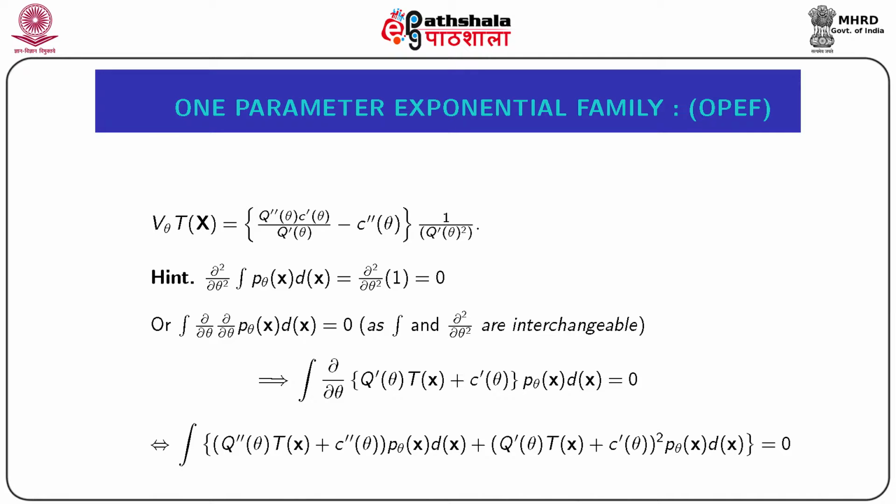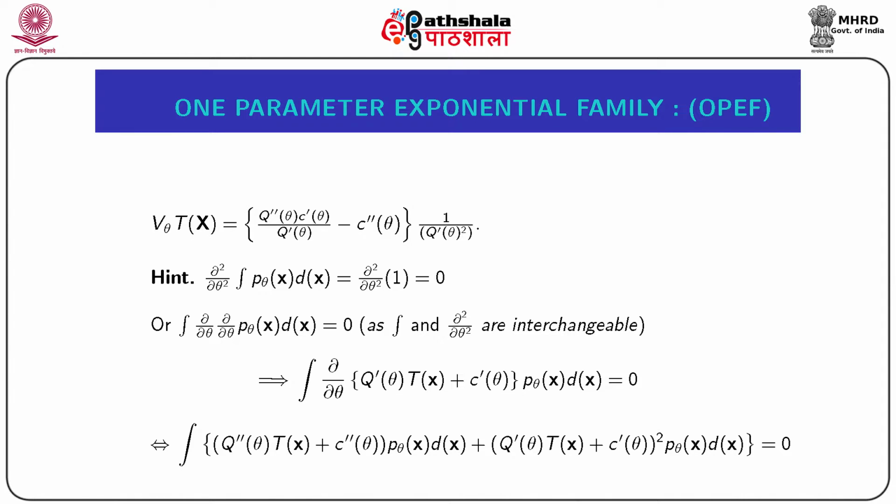As an outline of the proof of this result, we can start with the second order derivative of the integration of p_θ(x̃) dx̃, and that is necessarily equal to 0 because the integration over p_θ(x̃) dx̃ is equal to 1, as p_θ(x̃) denotes the joint PDF without loss of generality.